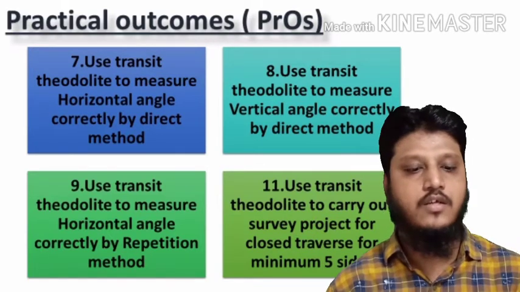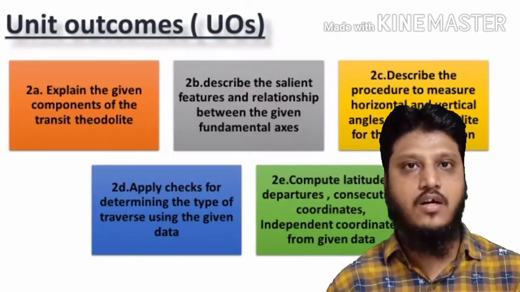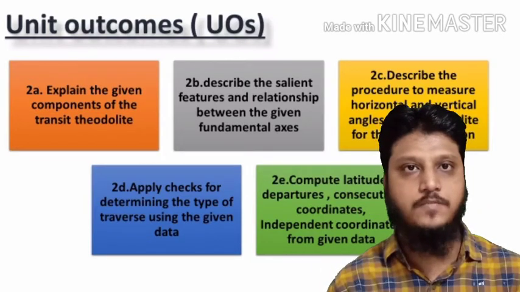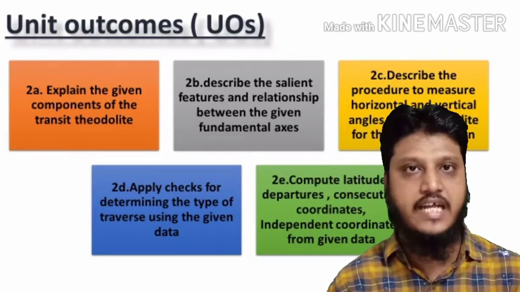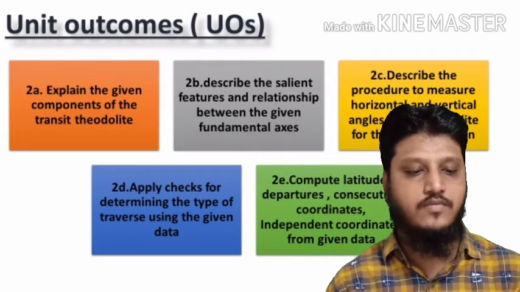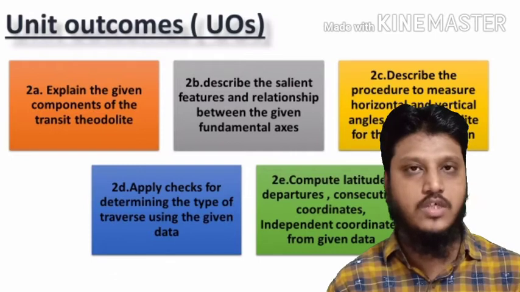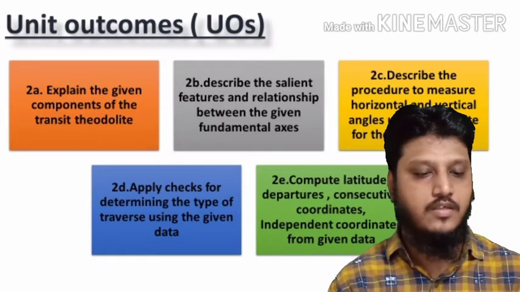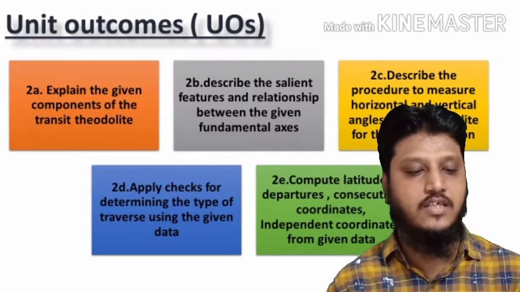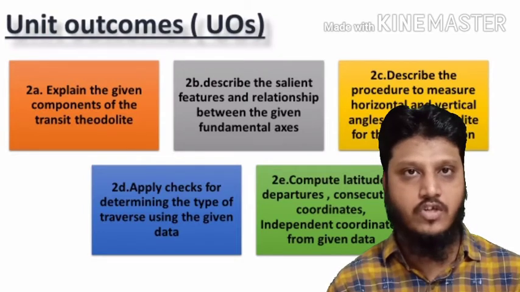Further, there are about 8 unit outcomes for this particular topic. That is why it is carrying a lot of weightage in the curriculum. So what are the unit outcomes of this chapter? If you see 2A, that is explain the given components of the transit theodolite.